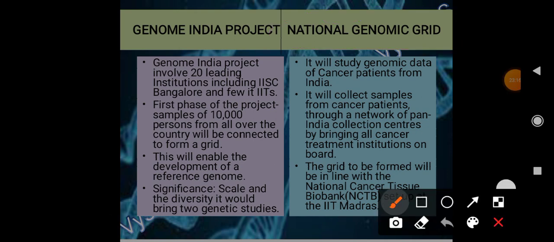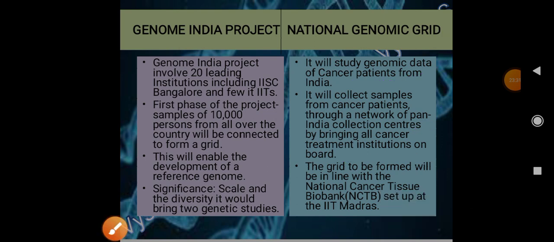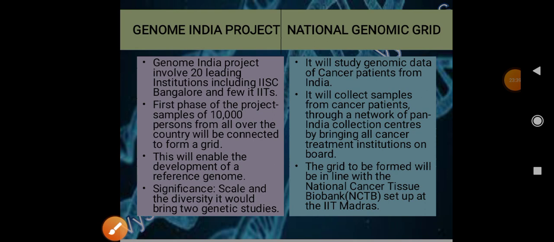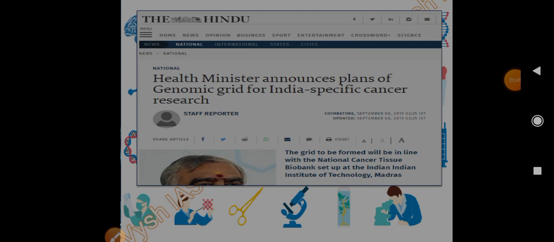So it will study genomic data of cancer patients from India. It is specifically for cancer. It will collect samples from cancer patients through a network of pan-India collection centers by bringing all cancer treatment institutions on board, right. And this grid will be formed in line with the National Cancer Tissue Biobank, NCTB, which is set up in IIT Madras. Here the health minister announced plans of a genomic grid for India-specific cancer research. So remember, the National Genomic Grid is for cancer research, right.